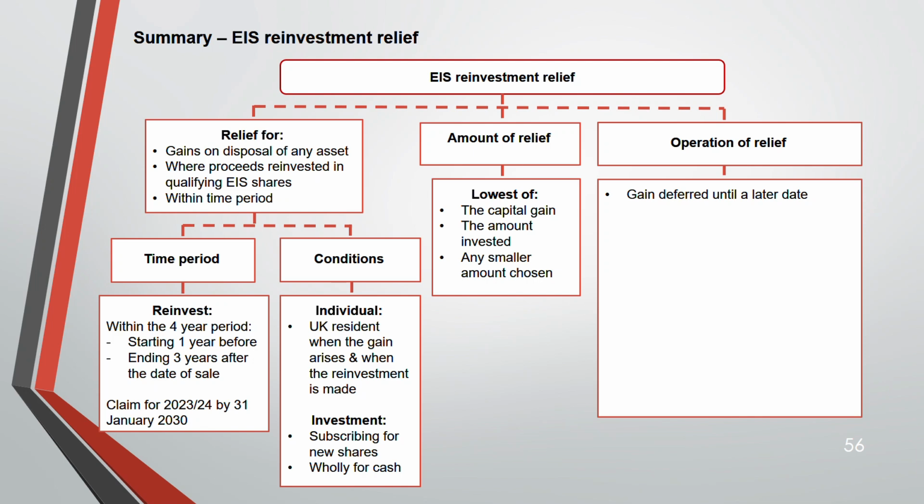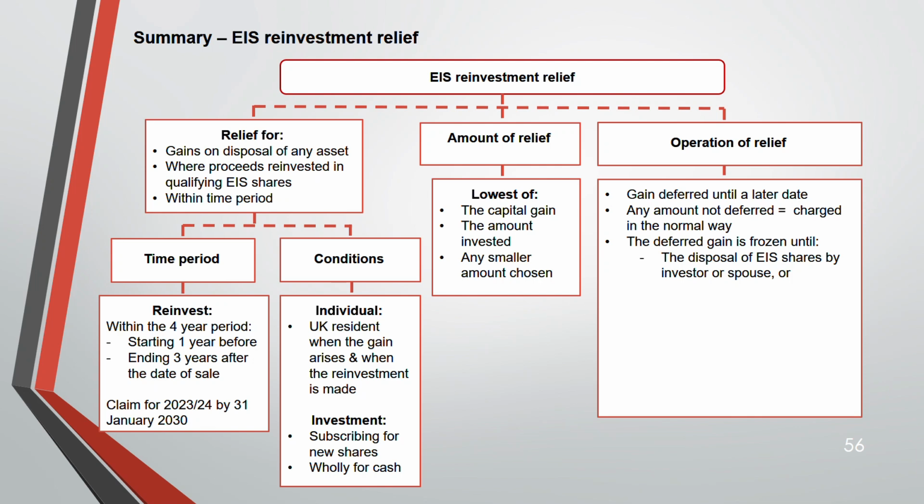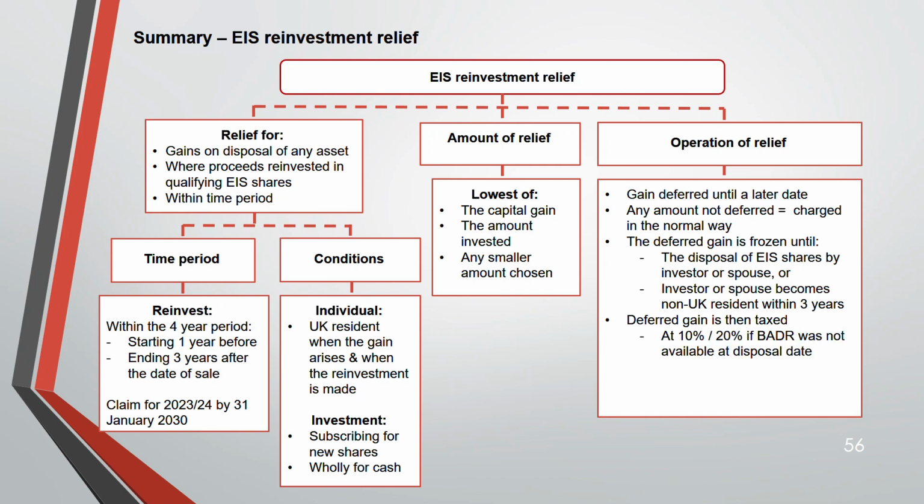Operation of relief: the gain is deferred until a later date. Any amount that is not deferred will be charged. The deferred gain is frozen until the disposal of the EIS share, by the investor or spouse, or if the investor or spouse becomes non-UK resident within 3 years. Then the deferred gain will be chargeable, and the deferred gain is taxed at 10 or 20% if BADR is not available at the disposal date, at 10% if BADR is available. And the gain on the EIS share is exempt, provided it is owned for at least 3 years.